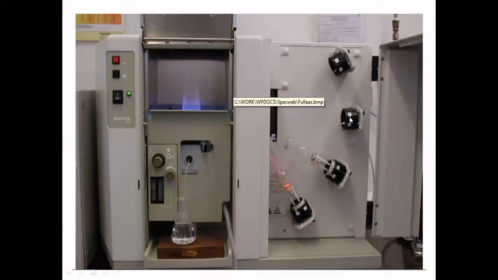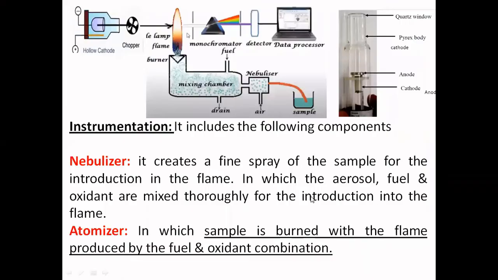If you are analyzing for any other element, potassium or whatever, the same element, which means for each element you need to change the hollow cathode lamp. If you are analyzing for nickel, the nickel-containing cathode inside the hollow cathode lamp is to be used. If you are using copper, the copper-containing cathode is to be used. So whichever is specific to that element, the hollow cathode lamp needs to be changed.